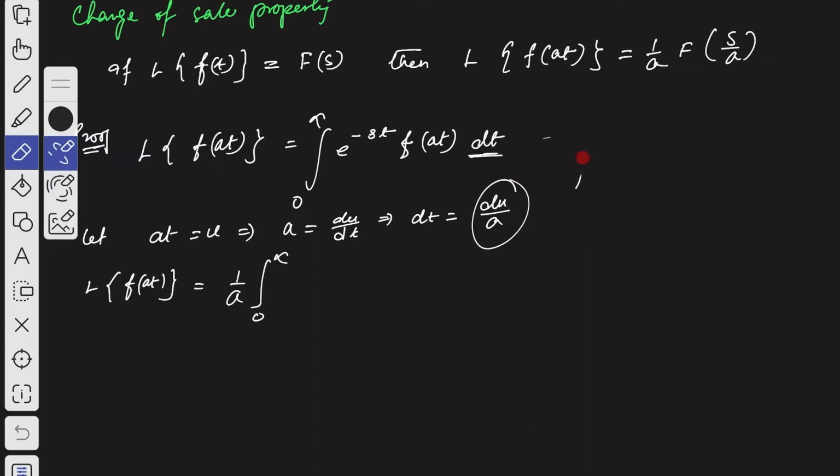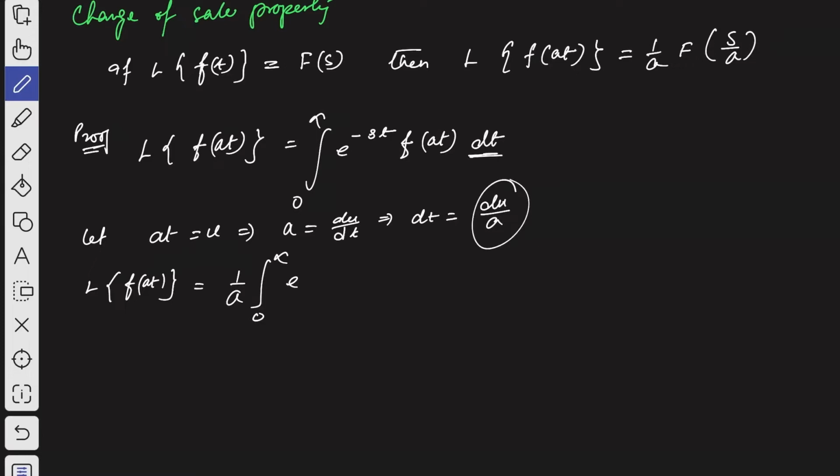So now, the integration from 0 to infinity of e to the power minus, so here you see, as we have considered at as u, instead of t we can write u by a. So minus s u by a, you can write that way. Hope you have understood this.